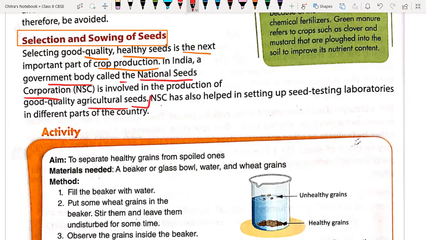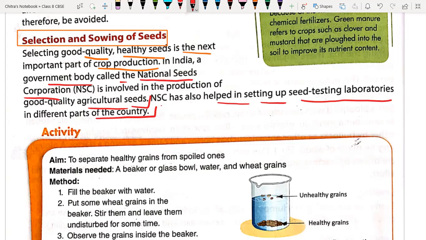The National Seeds Corporation of India has also helped in setting up seed testing laboratories in different parts of the country, so that good quality seed can be tested and then provided to the farmers, so that they can produce good quality crops. That's why selection of seed is a very important step in crop production.